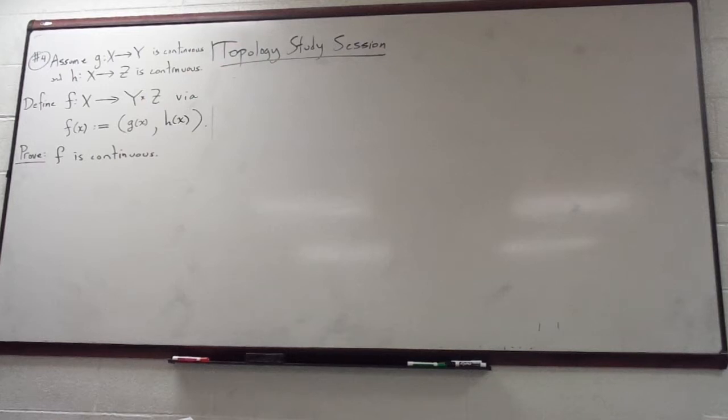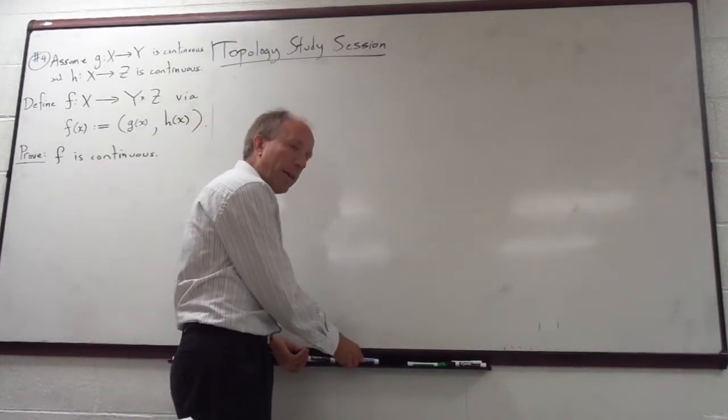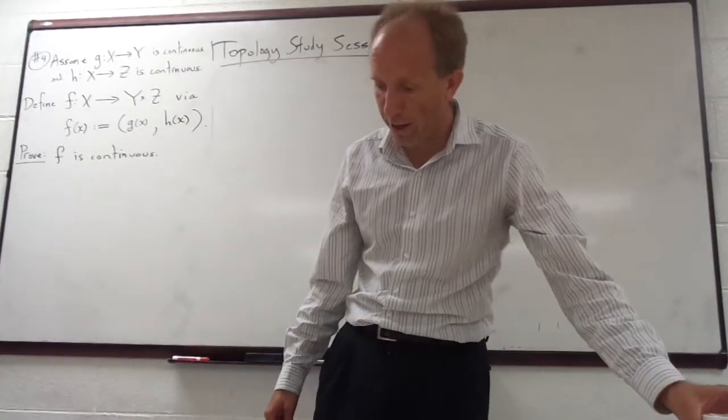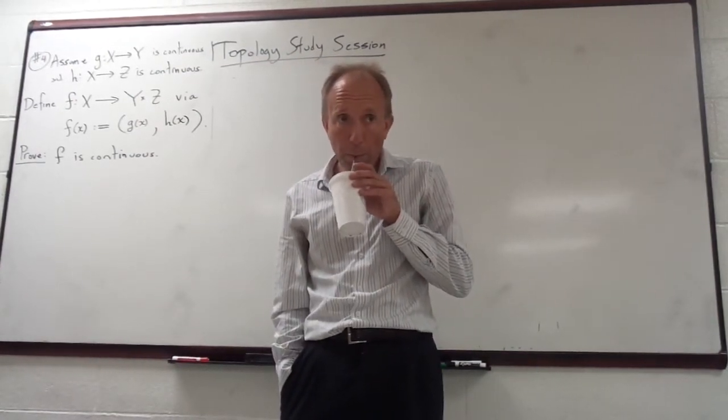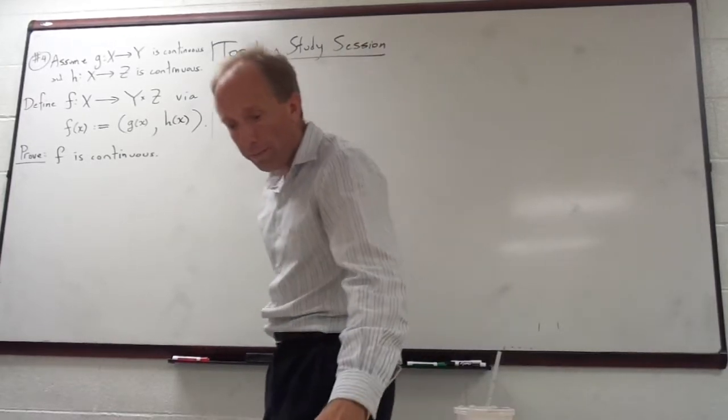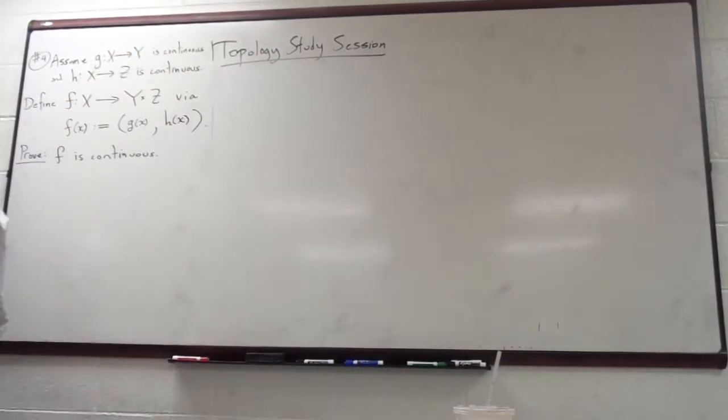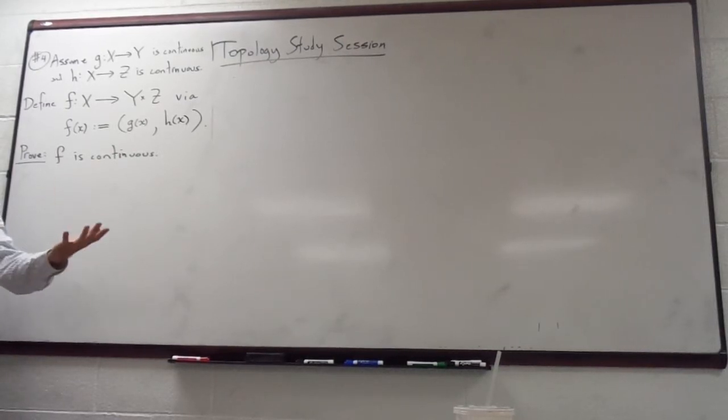So we have all of these nice ways of thinking about continuity, and we have to pick some kind of approach here. Does anybody want to suggest what we could do? We're going to use Proposition 9, right? Proposition 9 is the one that says that for a continuous function, the preimage of a neighborhood should be open, right?